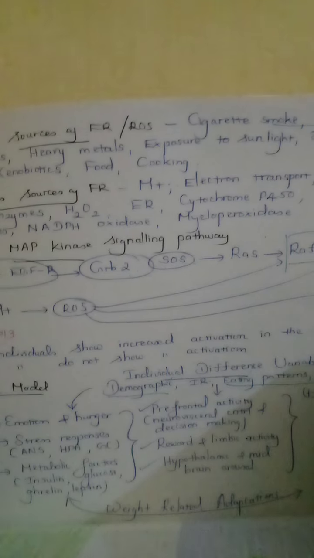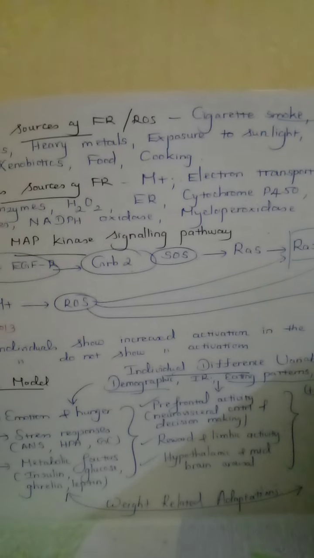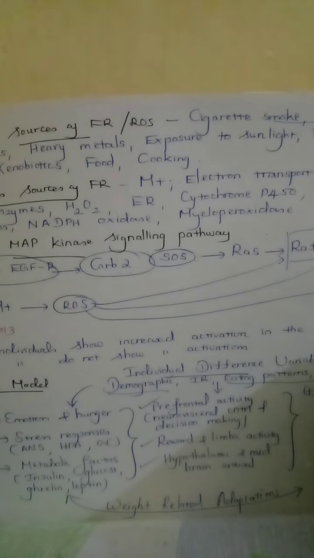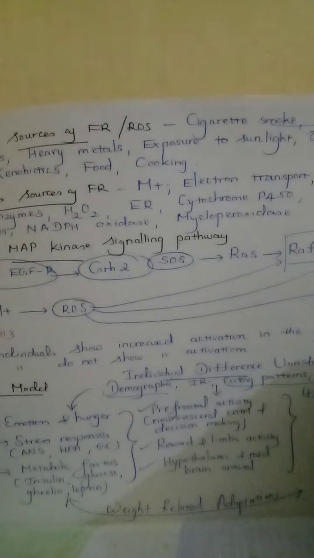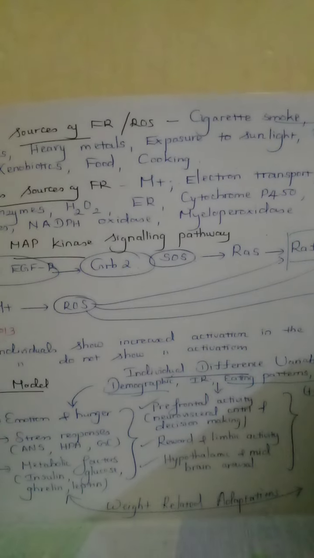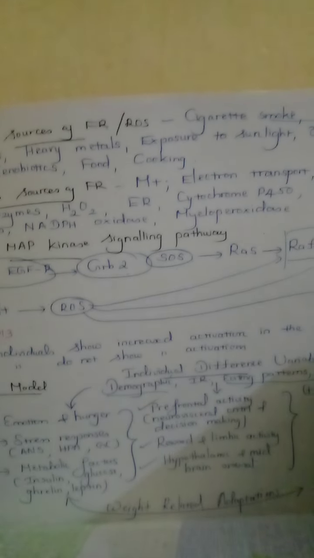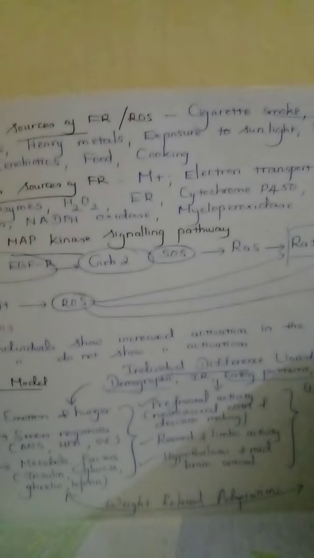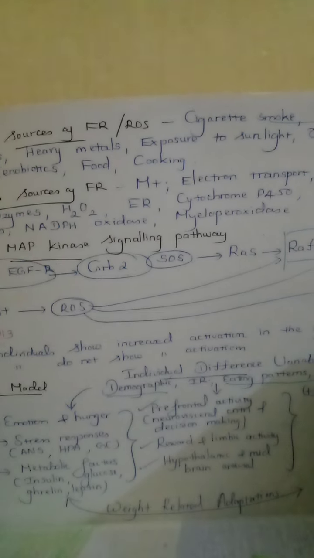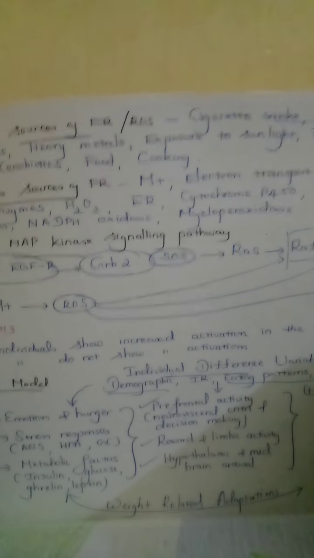RAS will activate RAF, and thereby RAF will activate MEK and then ERK. And this, as a transcription factor, will go and activate the nucleus, and the nucleus will be able to take part in transcription and translation of certain activated genes, which will produce the proteins which help in the MAP kinase signaling pathways. So the mitochondria, which produces ROS, will be able to activate especially the RAF, the MEK, and the ERK. So this is how